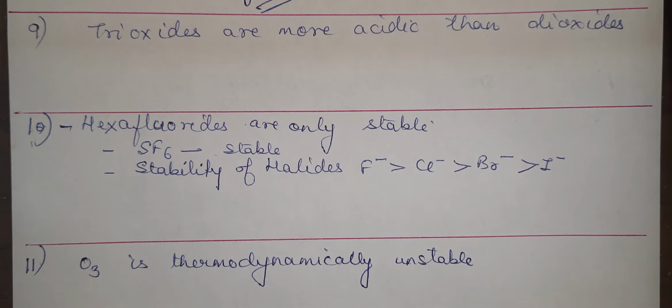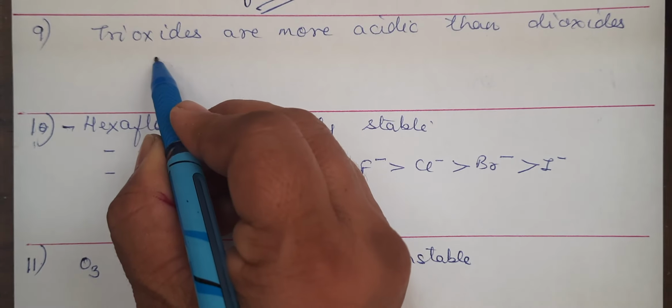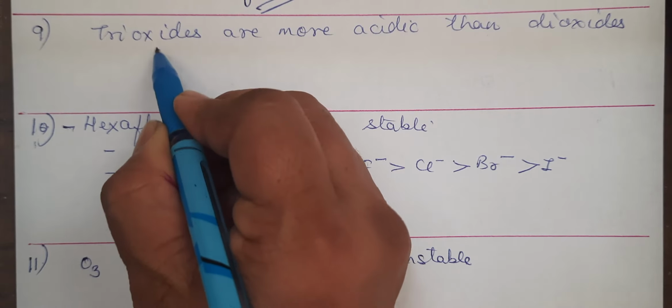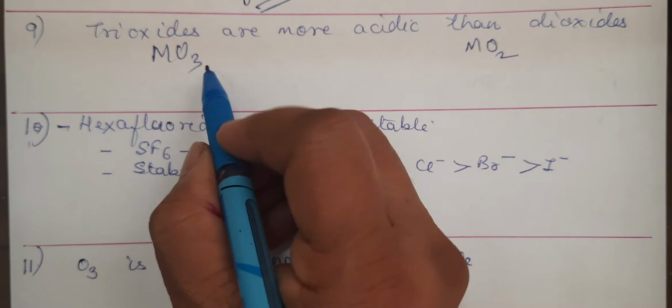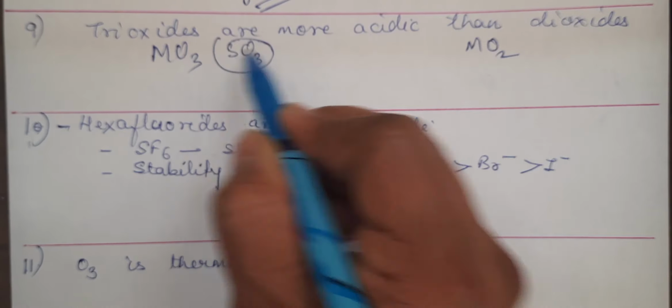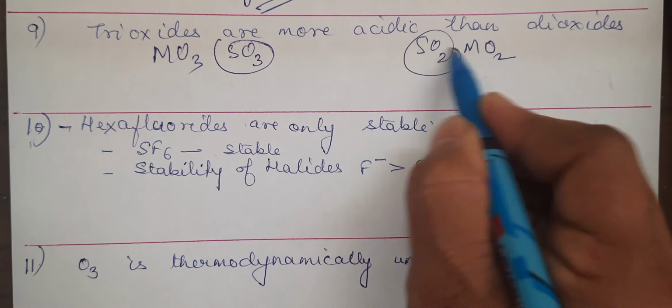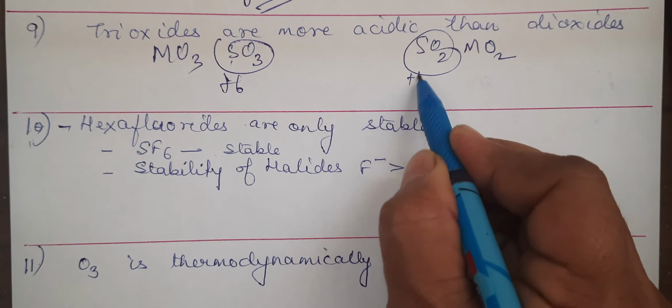Trioxides are more acidic than dioxides. Trioxides, oxidation state will be, say if I'm writing MO3 or MO2, if particularly you are writing about sulfur, SO3 and SO2, right? So what will be the oxidation states here? Oxidation state of sulfur will be 6. Here it will be 4.